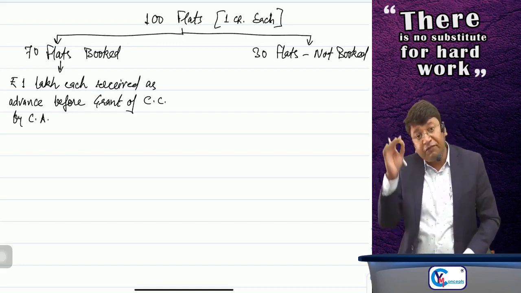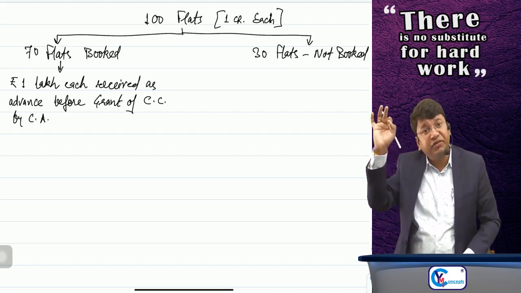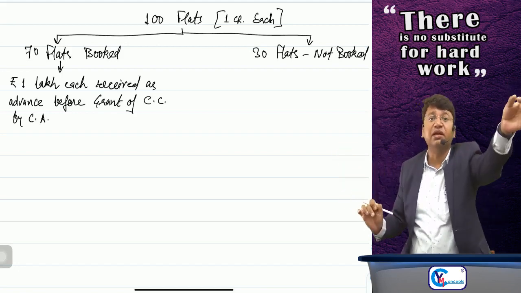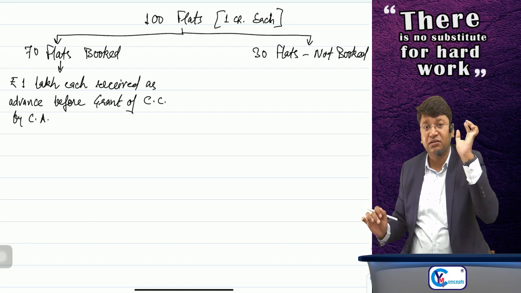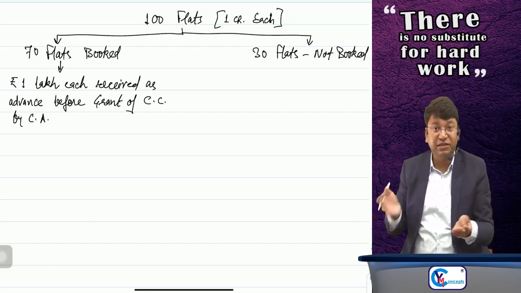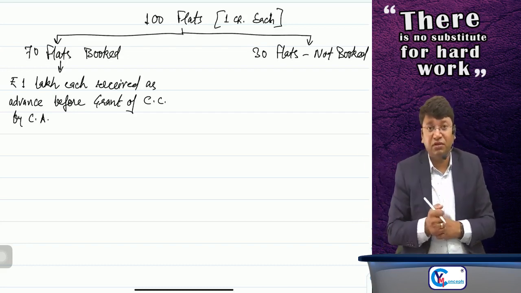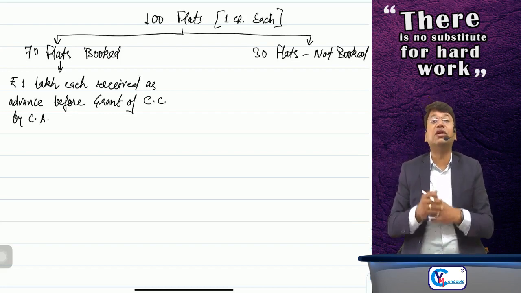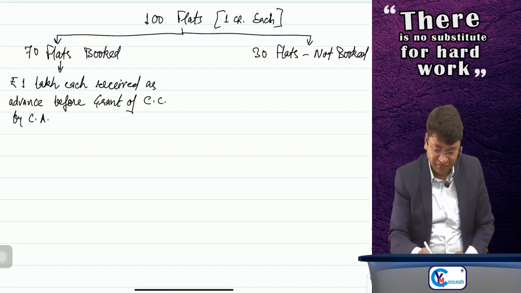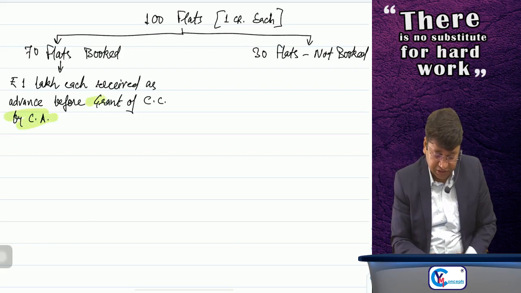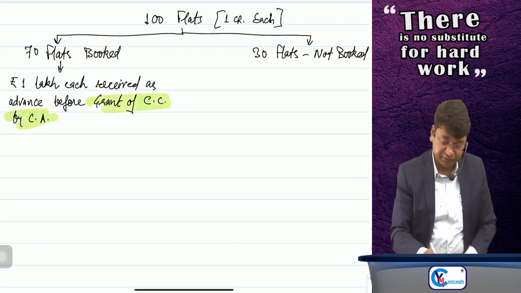And after the completion of the building, if the completion certificate is not received and somebody buys the flat, then it will be considered as supply of service, because the building is considered not complete at all, since the completion certificate is not granted to you.